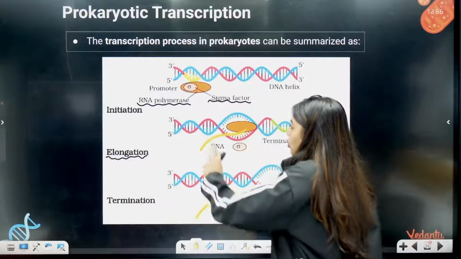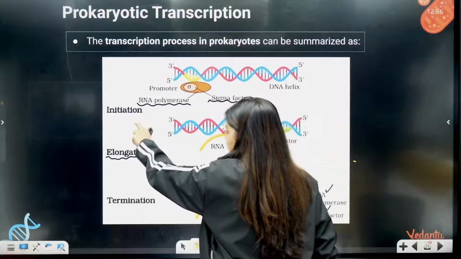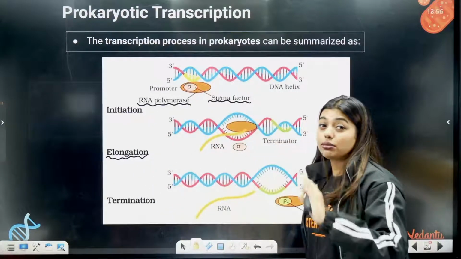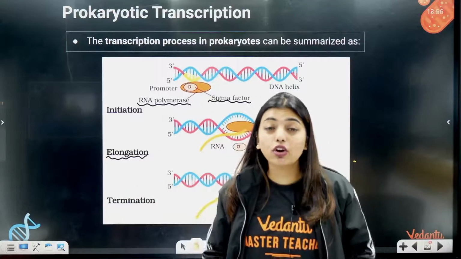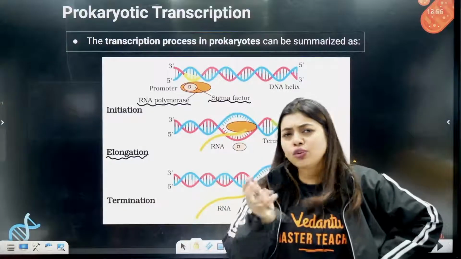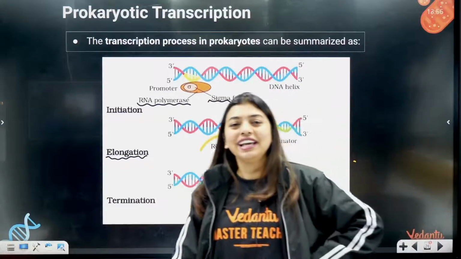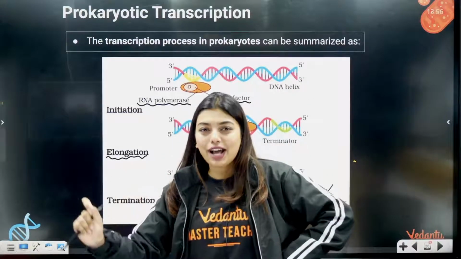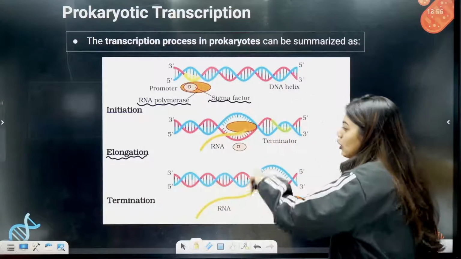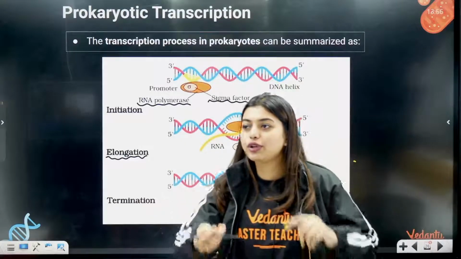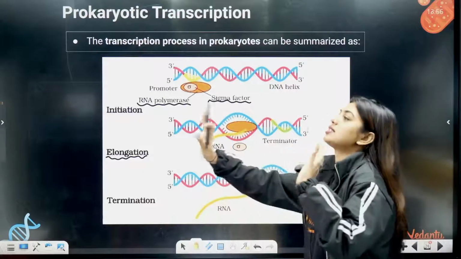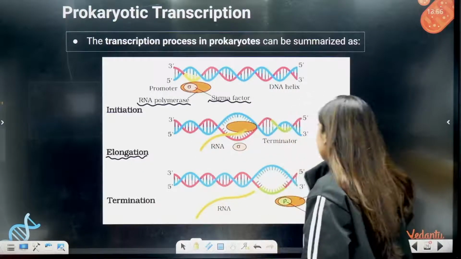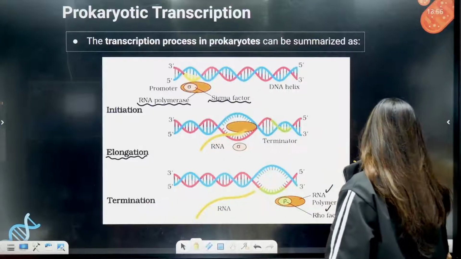Now moving forward, this is the process. As you understood, promoter is there, sigma factor is there, initiation will happen, RNA polymerase, DNA dependent RNA polymerase, because we are working on DNA. If you're not DNA dependent, then on whom will you be dependent, right? So it is DNA dependent RNA polymerase. Now elongation is going to happen, students, where we are going to get our mRNA. Now termination is like, that's it, now stop it. So here termination will happen.